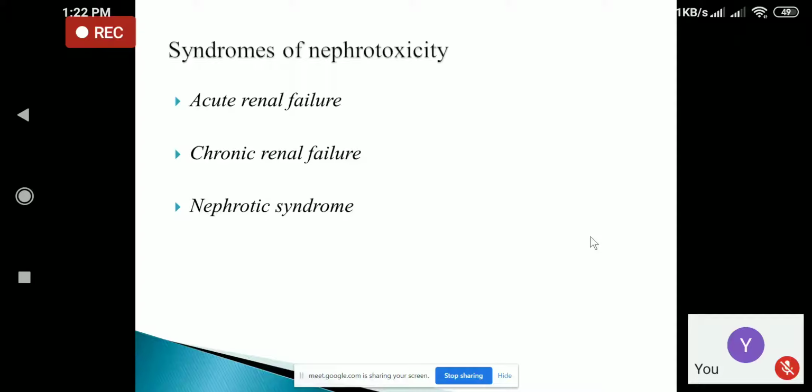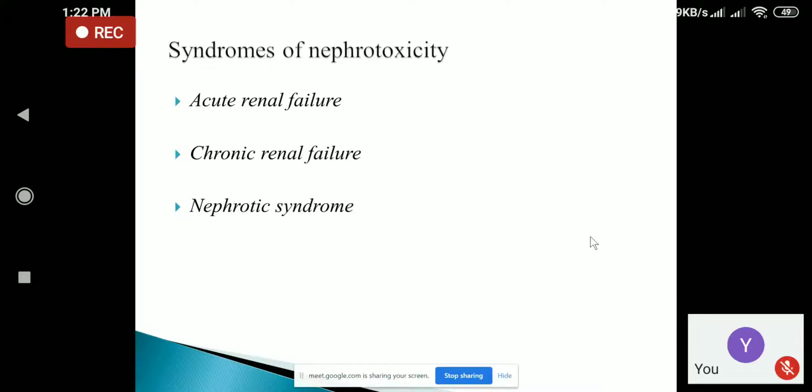So chronic renal failure is a condition involving a decrease in the kidney's ability to filter the waste as well as a decrease in the ability to filter the fluid from the body, and it usually develops over a period of time, and chronic renal failure is not reversible. Acute renal failure can be reversed, but chronic renal failure is not reversible.